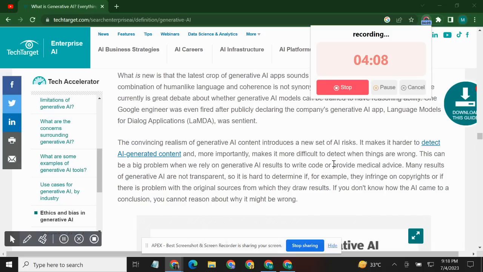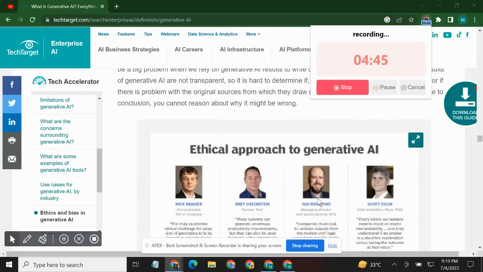The convincing realism of generative AI content introduces a new set of AI risks. It makes it harder to detect AI generated content, and more importantly, makes it more difficult to detect when things are wrong. This can be a big problem when we rely on generative AI results to write code or provide medical advice. Many results of generative AI are not transparent, so it is hard to determine if, for example, they infringe copyrights or if there is a problem with the original sources from which they draw results. If you don't know how the AI came to this conclusion, you cannot reason about why it is going to be wrong.